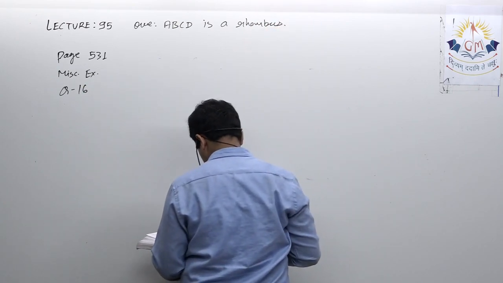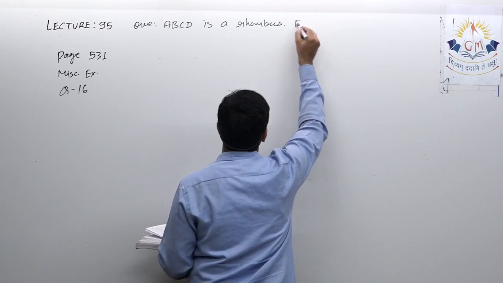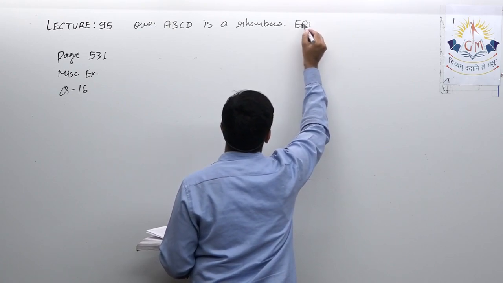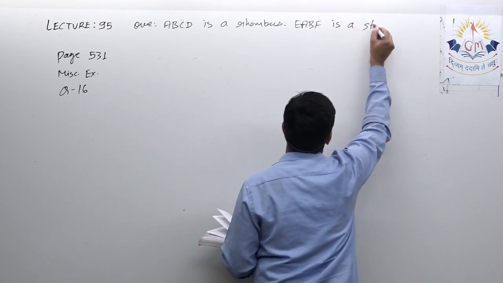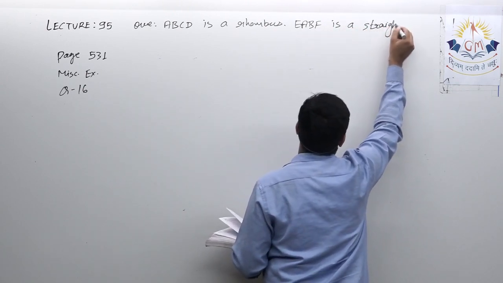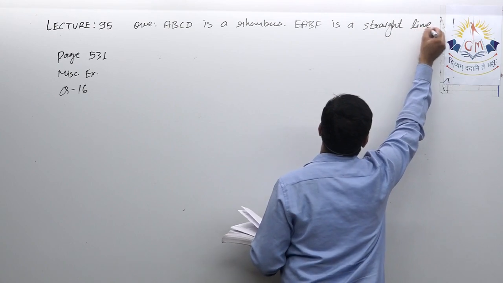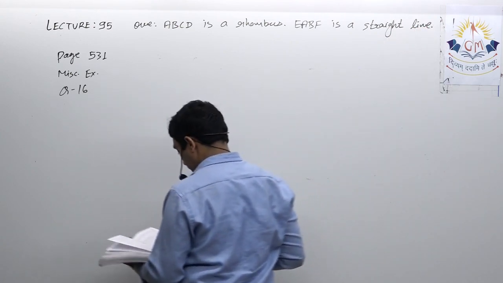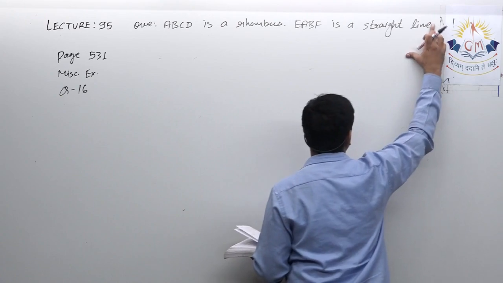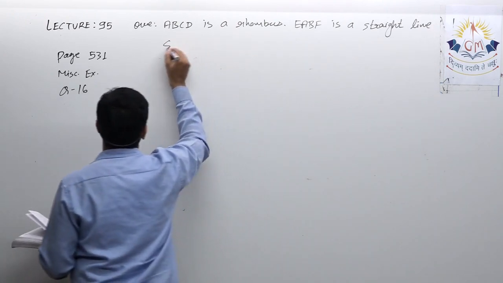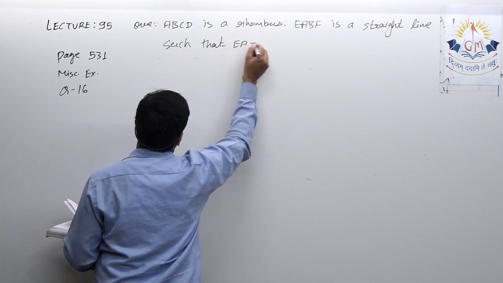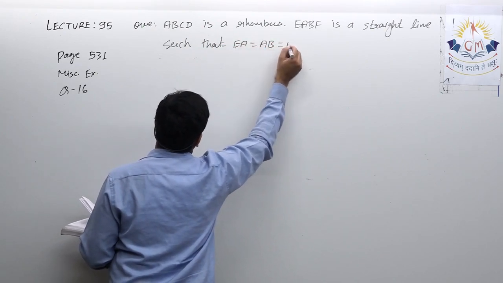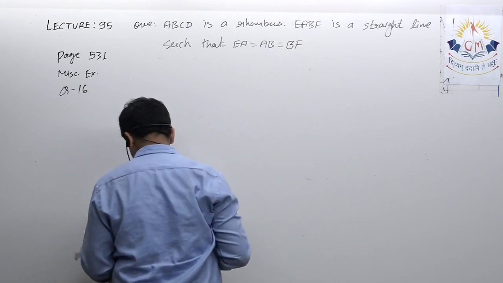EABF is a straight line, such that EA is equal to AB is equal to BF.